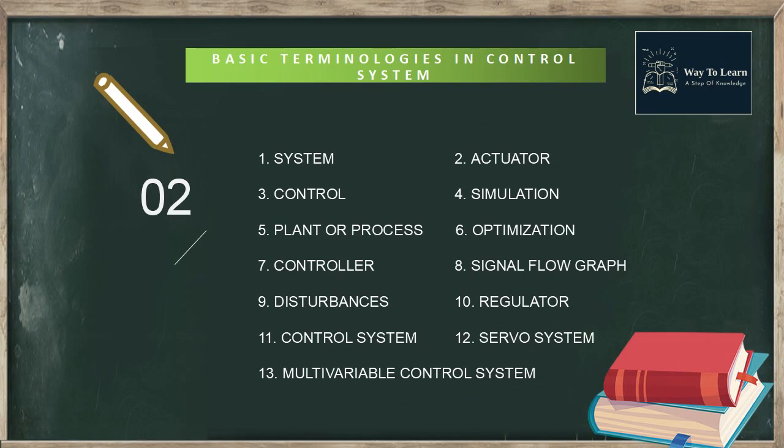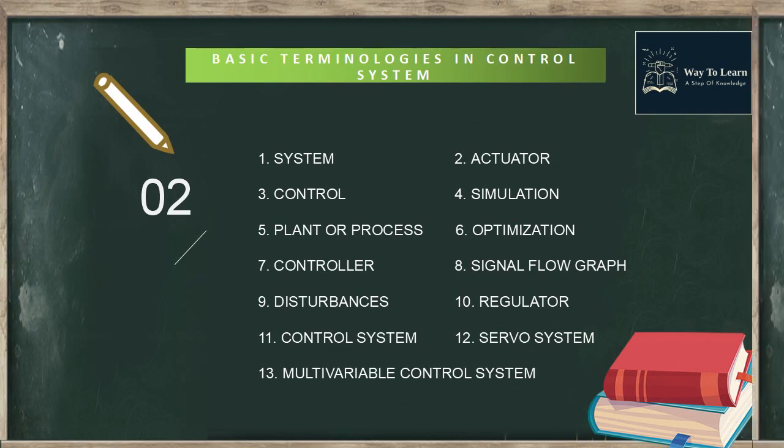In number 12, servo system. The control system where the outputs are mechanical quantities like acceleration, velocity or position. And the last one is multivariable control system. That means a system with more than one input variable or more.